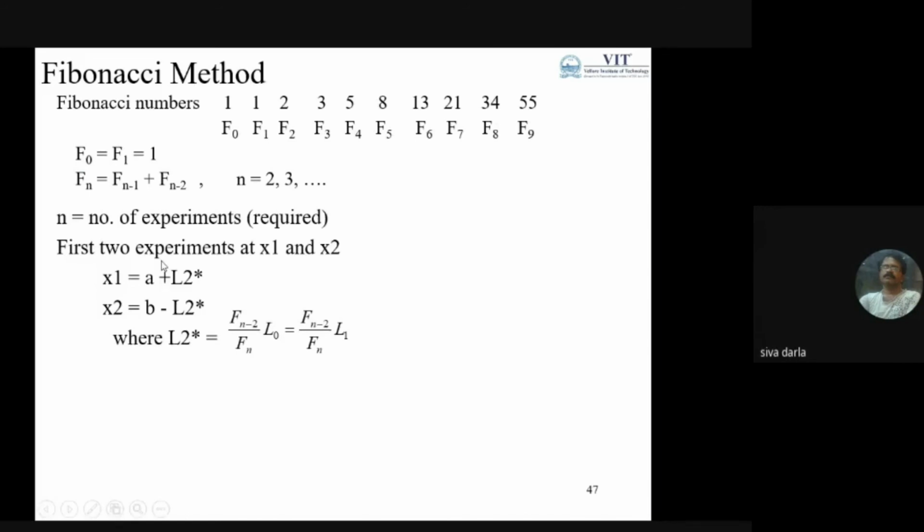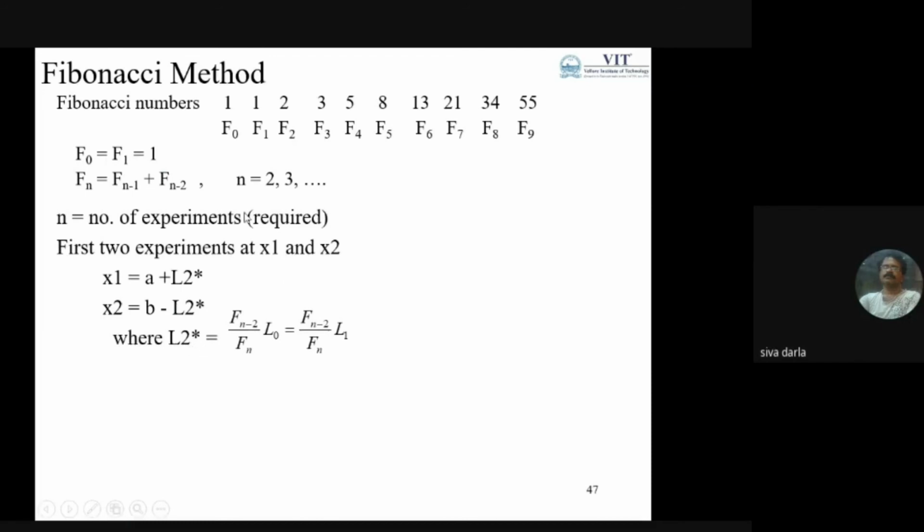The first two experiments are at x1 and x2. x1 is equal to the lower bound plus L2 star, and x2 is equal to b minus L2 star, where L2 star is the optimal length of the uncertainty. It is based on the ratio Fn minus 2 by Fn multiplied by L0, or we can say Fn minus 2 by Fn multiplied by L1, because F0 and F1 are considered as 1.